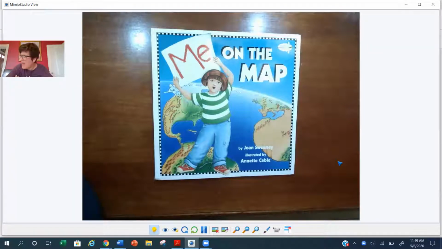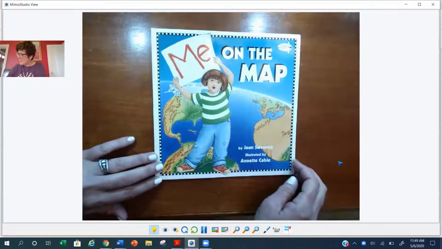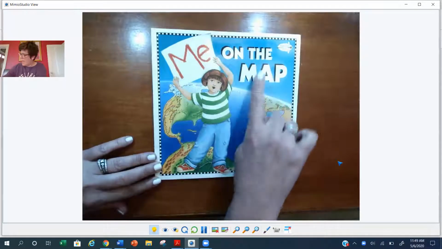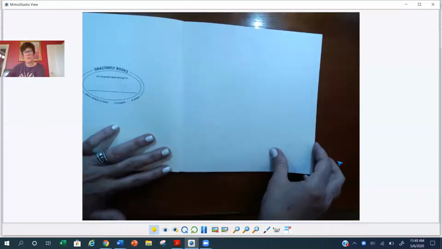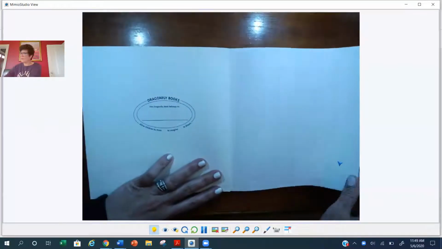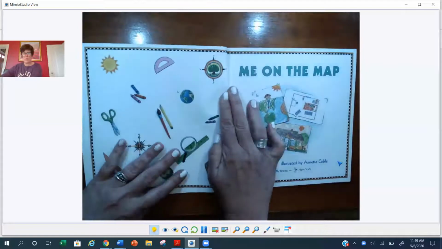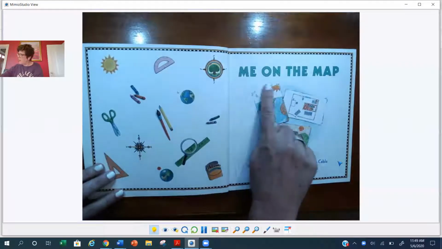I thought that I would read Me on the Map today by Joan Sweeney and illustrated by Annette. This is part of our remote learning this week, and I happen to have a copy of it here at my house, so I thought that I would read it for you. Okay, guys? So the title of our story is Me on the Map.